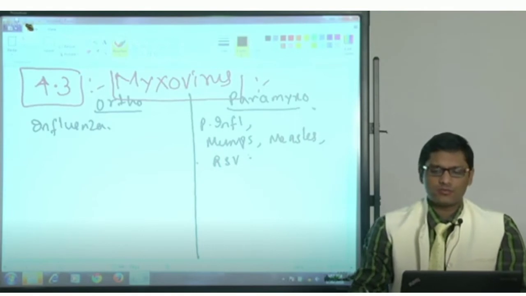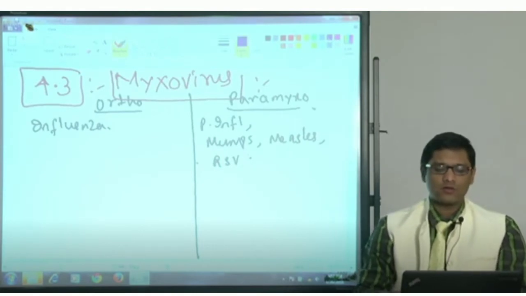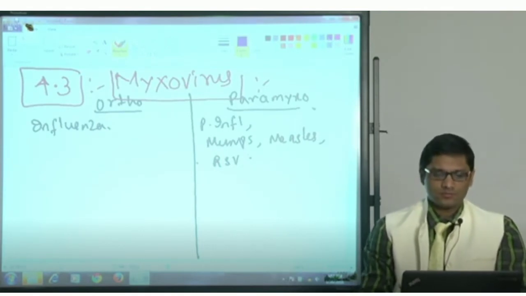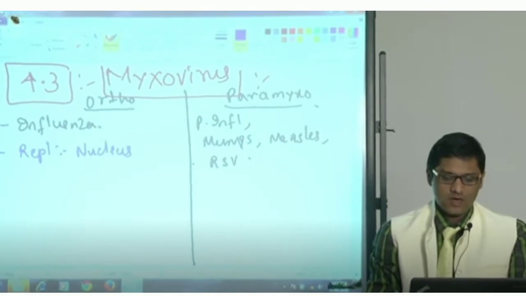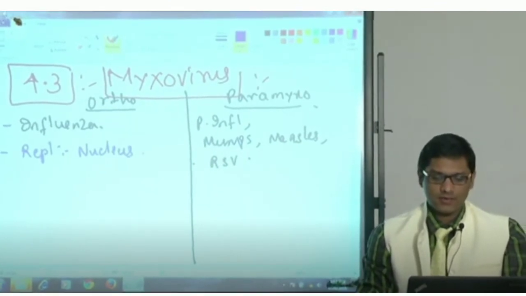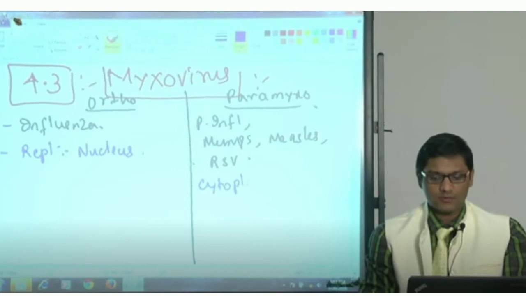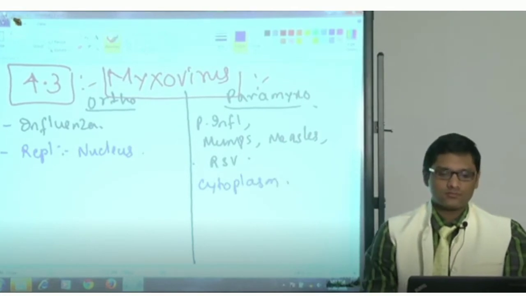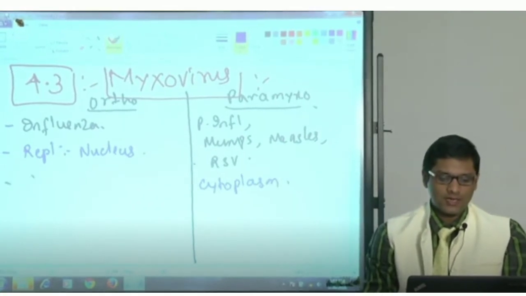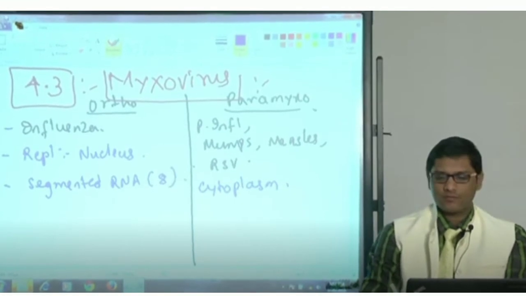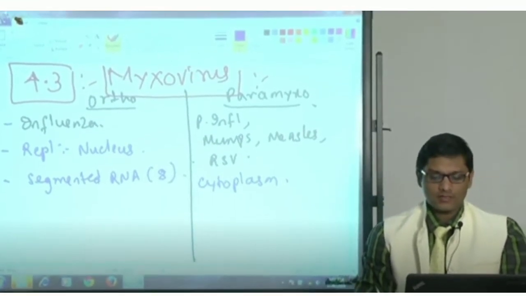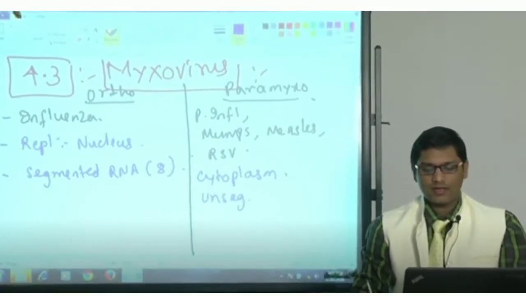Can you tell me which is the most important difference between orthomyxo and paramyxo? Orthomyxo replicate in the nucleus, whereas paramyxovirus replicate in the cytoplasm. Orthomyxovirus influenza has a segmented RNA. How many segments? 8 segments. Paramyxoviruses have an unsegmented linear RNA.